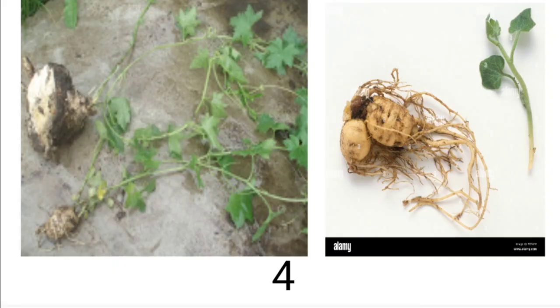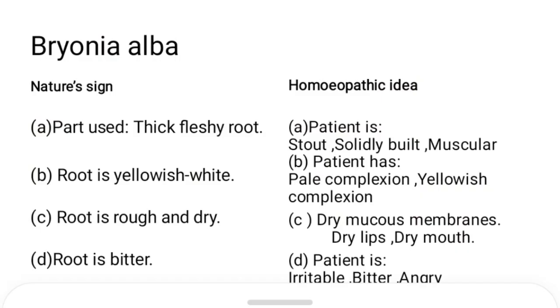By looking at the root only you can get this many ideas, correct? So what are the homeopathic ideas and how can we relate them in our field, we will see. So this is the first point I told, that part used is root, thick fleshy root. So the patient is also stout, solidly built, muscular.